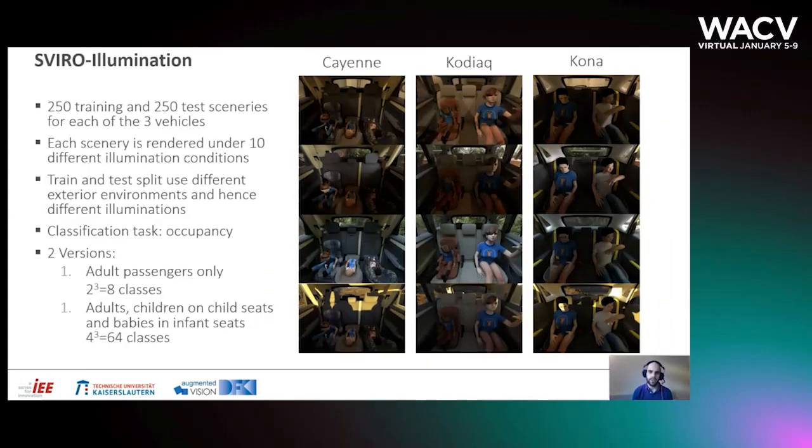Based on the Zero dataset, we created images for 3 new vehicle interiors. For each vehicle, we created 250 training and 250 test sceneries, where each scenery is rendered under 10 different illumination conditions. Each seat position can be empty, occupied by adults, children in child seats, or babies in infant seats.